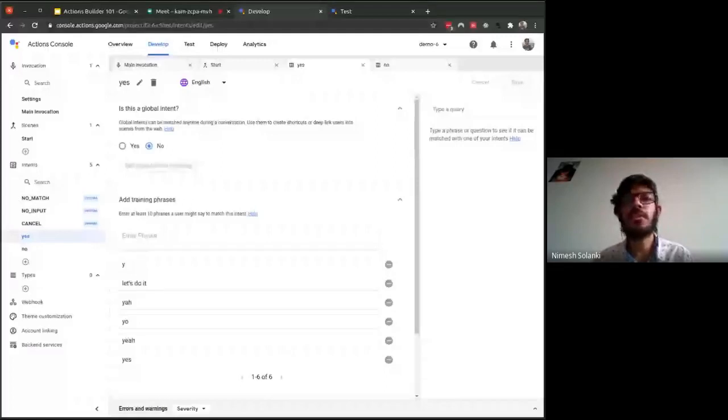Ayush has described the question again: instead of writing yes or no, can we use keys for the same, like in Linux, we can just press enter to mean yes? Yeah, we can do that also, but you need to make sure that the training phrases and the intents you are putting over here are such that the action is able to figure out what exactly is going on. If the action is able to do that, then you will definitely be able to do that. There are no issues over there. I hope that I answered your question correctly.